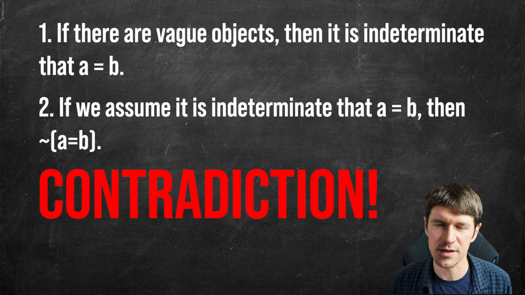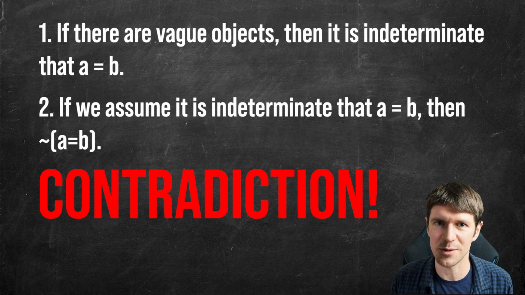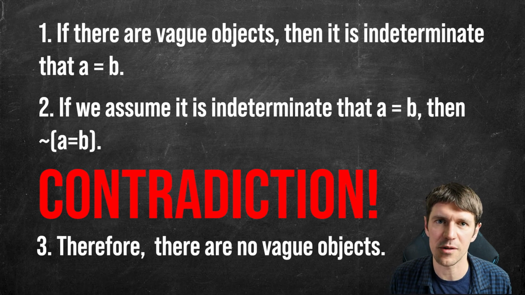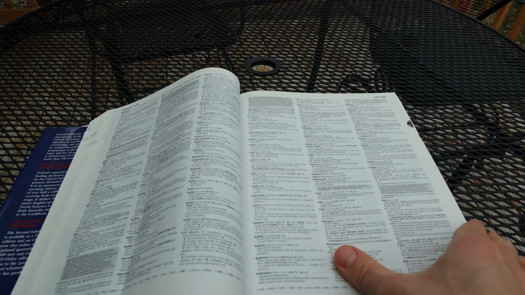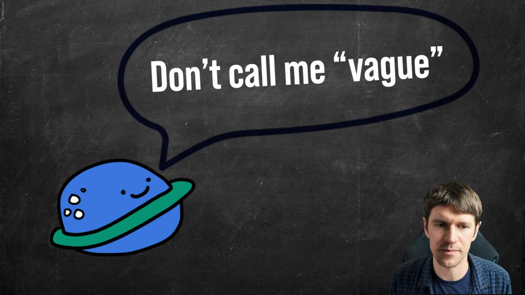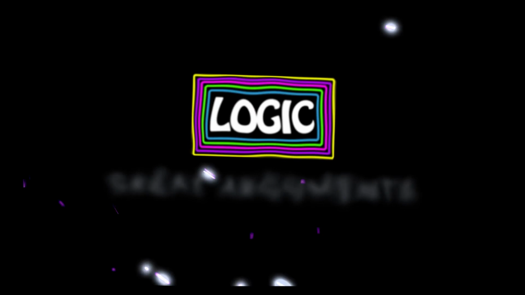And if that's the case, then it must not be true to say that it is indeterminate that A equals B. And if that is the case, then vagueness is not found in the world. That is, there are no vague objects. And insofar as vagueness does exist, it must be found in our language rather than things themselves. So in short, Evans asks, can there be vague objects? And the answer to that is no.